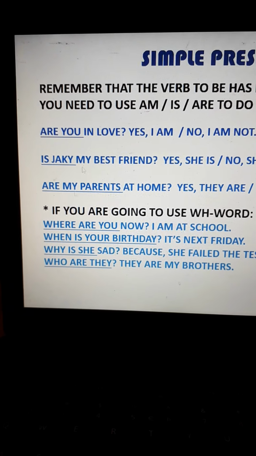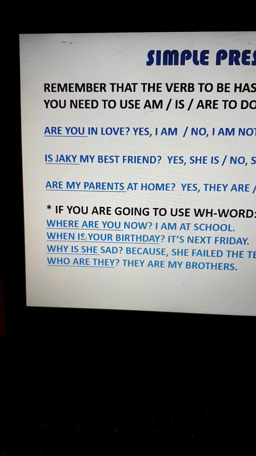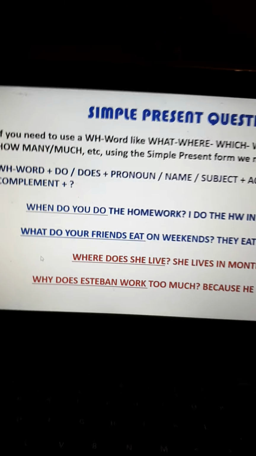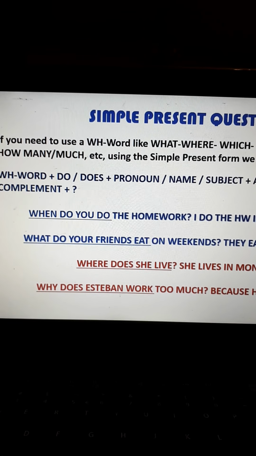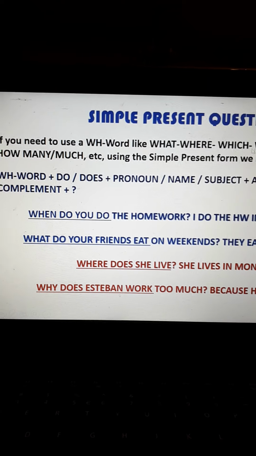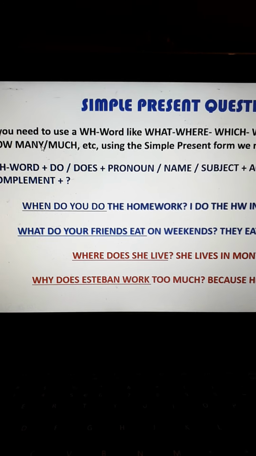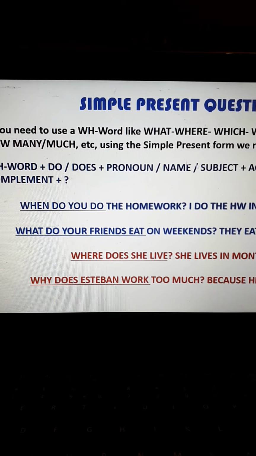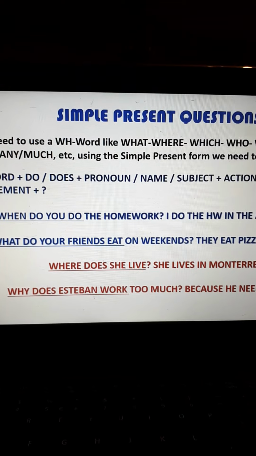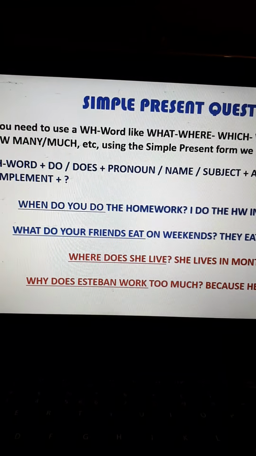So all of these questions are with the verb to be, most of all in present, okay? And if you are going to work with the simple present, but with the rest of the actions, you can use what, where, which, who, when, why, how many, how much, how long, etc. Okay? And in simple present, you need to work with the action in the base form, okay? And do for plural and does for singular.